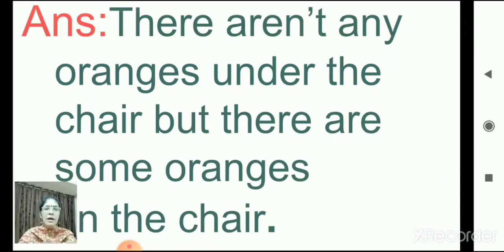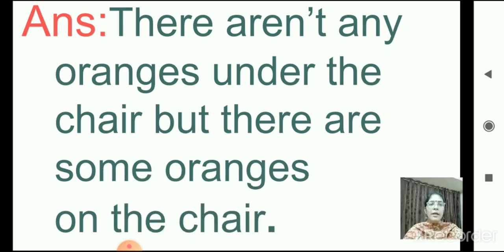Answer. There aren't any oranges under the chair, but there are some oranges on the chair. Very good. Let's read once again. There aren't any oranges under the chair, but there are some oranges on the chair.